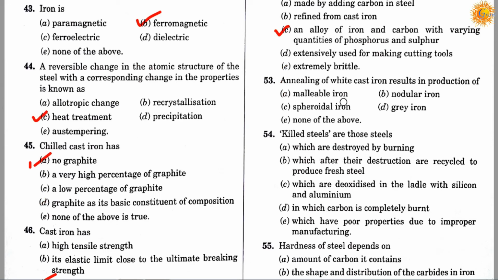Question number 53. Annealing of white cast iron results in production of option A, malleable iron. Option B, nodular iron. Option C, spheroid iron. Option D, gray iron. Option E, none of the above. Correct answer is A. Annealing of white cast iron results in production of malleable iron.